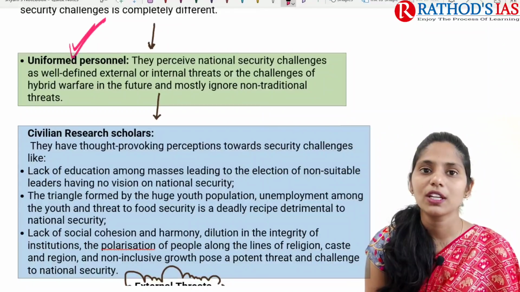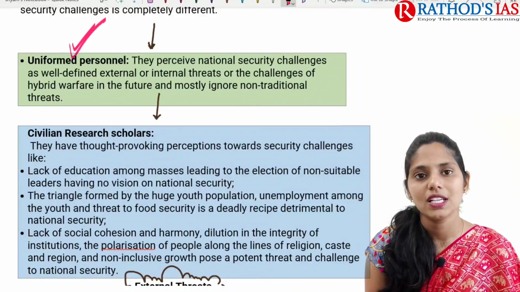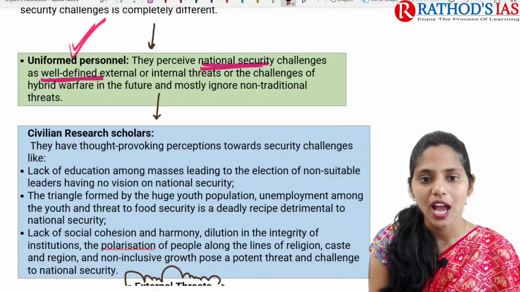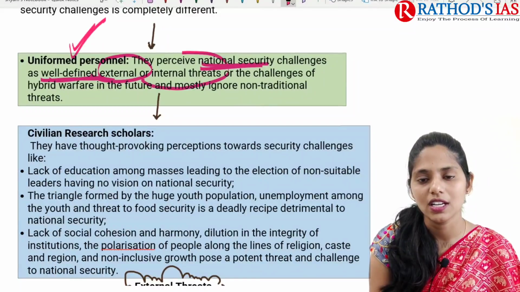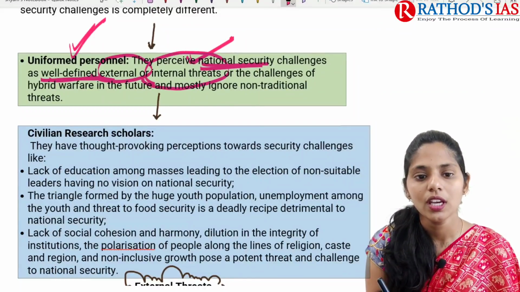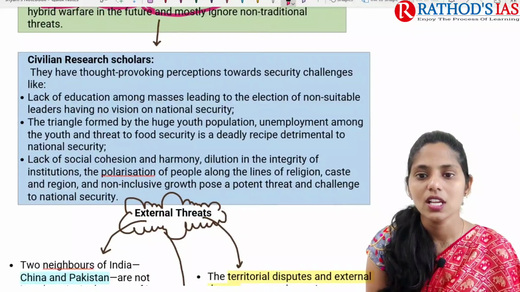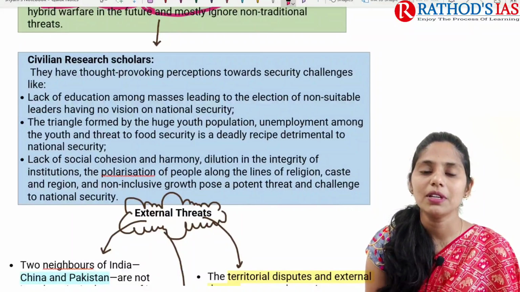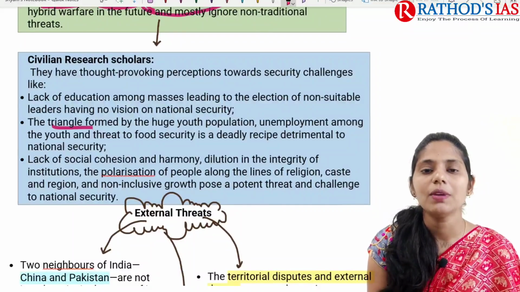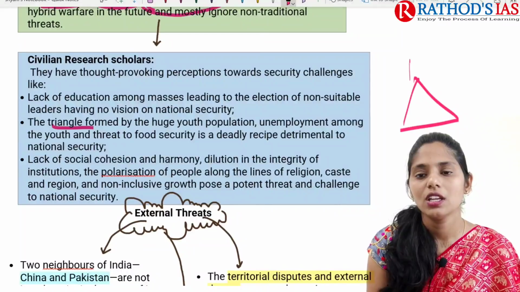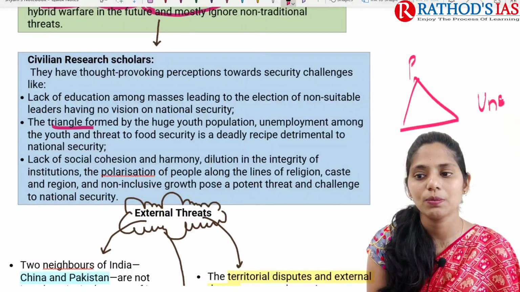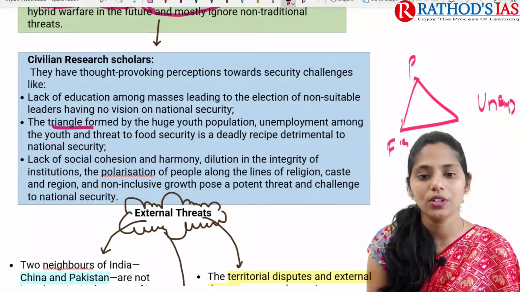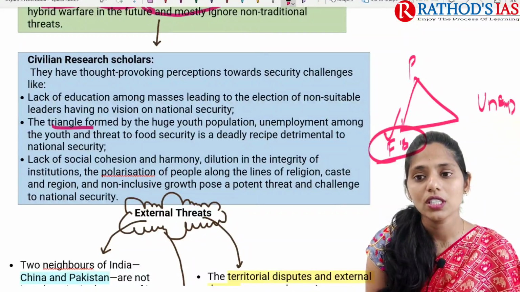If you are talking about the perspective of uniformed personnel, they mainly say that national security challenges are well defined, external as well as internal. If you are talking about civilian research scholars, they mainly say that lack of education among the masses has created internal disturbances, and a triangle is formed by the huge population. Here we have a huge population facing problems like unemployment, and the youth are facing food security problems, and we are seeing an increase in poverty.